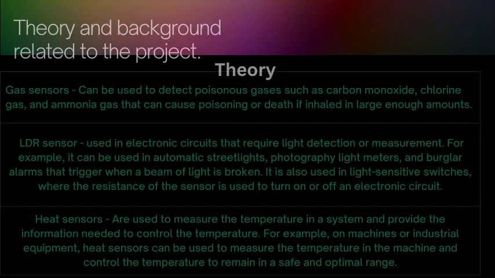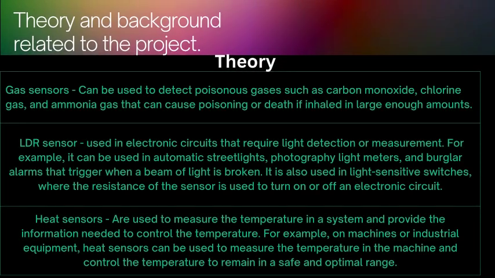We go to the theory and background related to the project. A gas sensor can be used to detect poisonous gas such as carbon monoxide, chlorine gas and ammonia gas that can cause poisoning or death if inhaled in large enough amounts. The LDR sensor is used in electronic circuits that require light detection or measurement. For example, it can be used in automatic street lights, photography light meters, and burglar alarms that trigger when a beam of light is broken. It is also used in light-sensitive switches where the resistance of the sensor is used to turn an